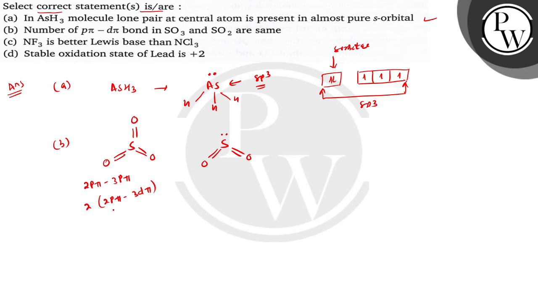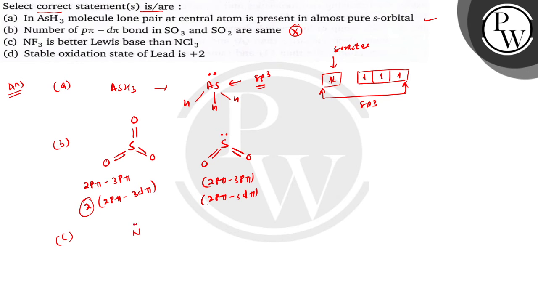Okay children, here two numbers of 2p pi and 3d pi bonding are there, but in case of SO2 there is 1 2p pi 3p pi bonding and 1 2p pi and 3d pi bonding. Okay, so the number of p pi d pi bonds is not the same in SO3 and SO2, so this is an incorrect statement. C is NF3 is a better Lewis base than NCl3.